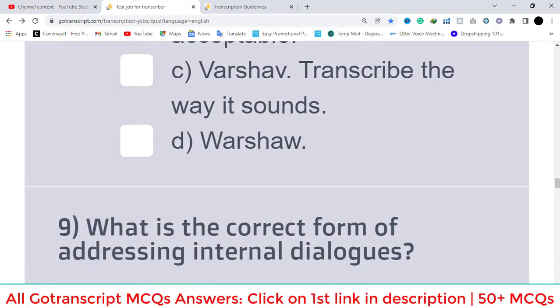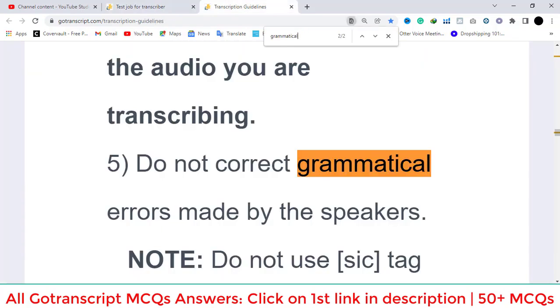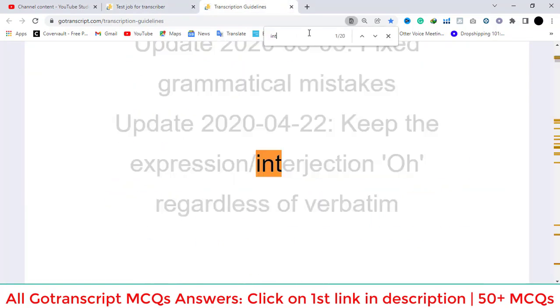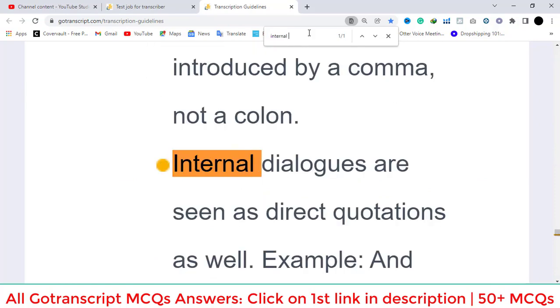Here is the ninth and second last question. What is the correct form of addressing internal dialogues? So go to the guidelines and search with the keyword internal dialogues. Okay, internal dialogues are seen as direct quotations as well. Here they have given an example.